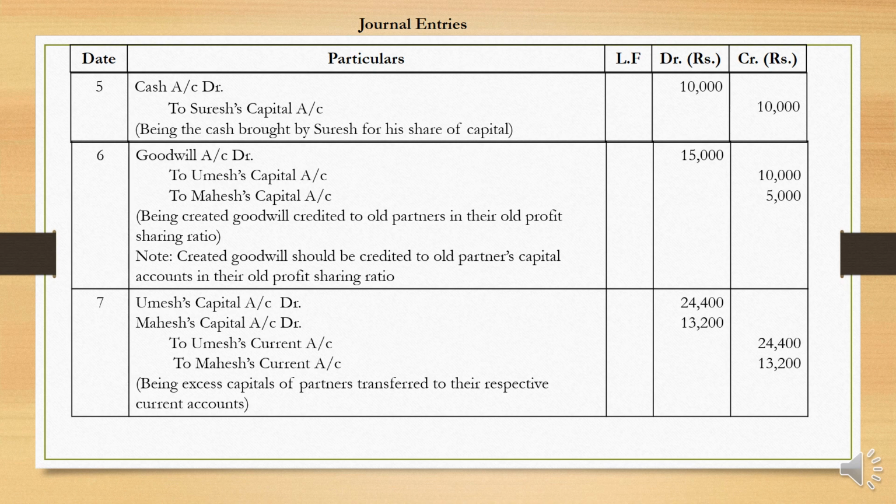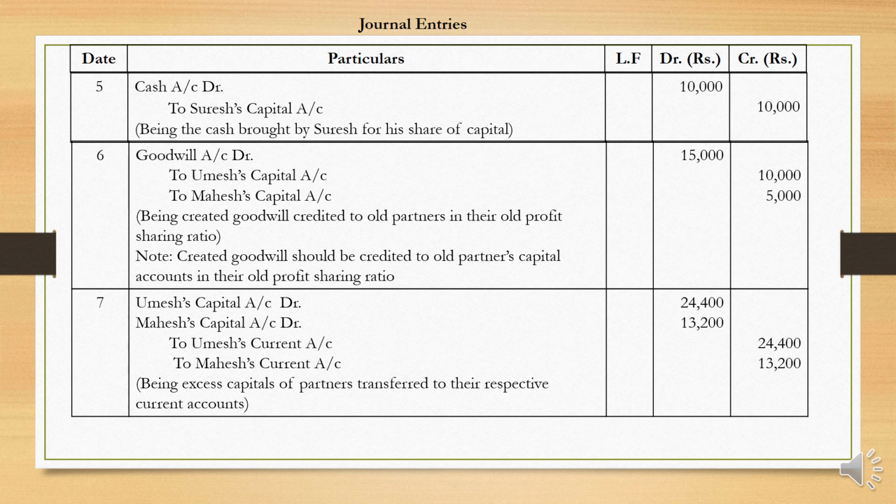Capital is to be adjusted according to the old profit sharing ratio. The total capital of the firm we have already calculated is 40,000, out of which 50% goes to Umesh, which is 20,000, and the remaining 20,000 is to be distributed among Mahesh and Suresh equally, 10,000 each. So based on that, the balance carried down of Umesh's account must be 20,000, and Mahesh's account must be 10,000. If there is any excess, that has to be transferred to their current account.